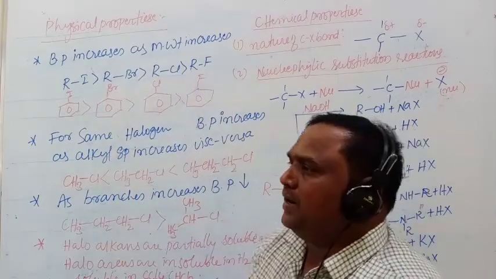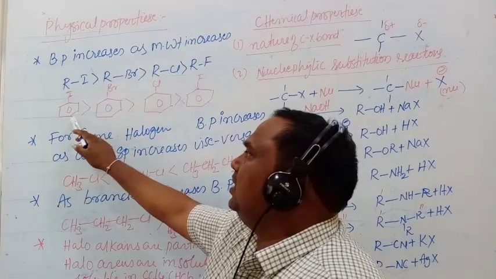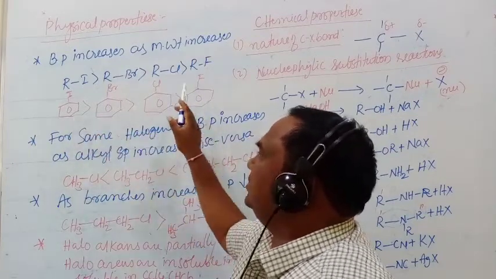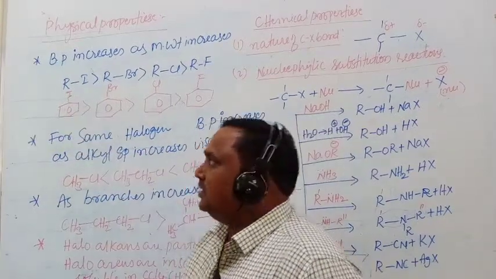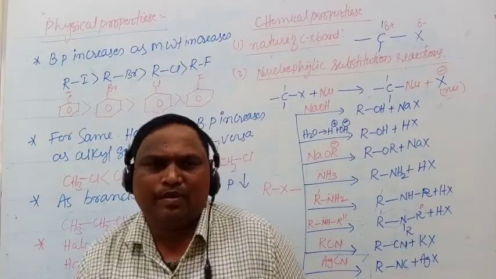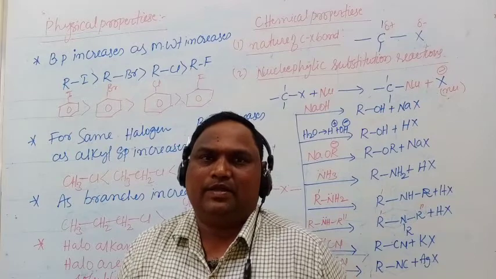In the same way in haloarenes also, because the benzene ring is common in all haloarenes, only the molecular weight of the halogen increases. That's why boiling point increases as molecular weight increases.